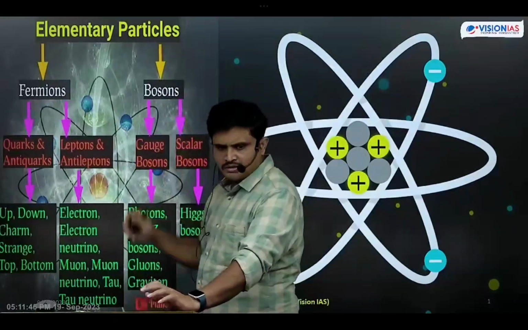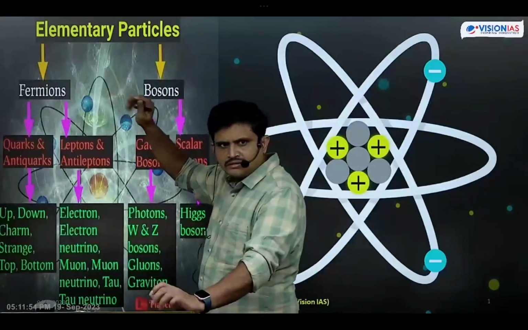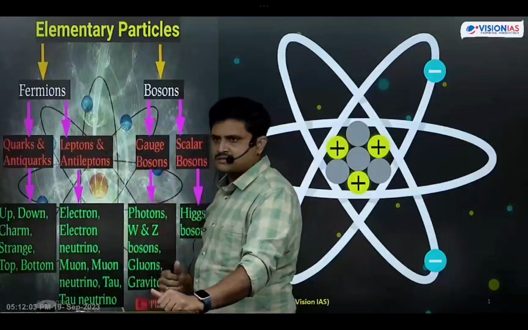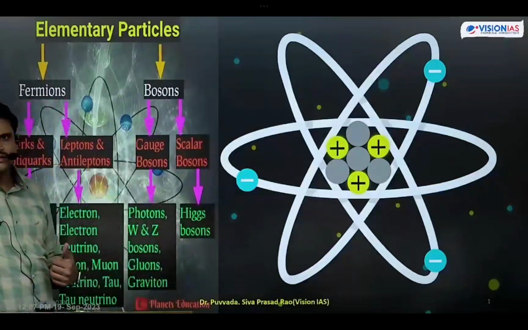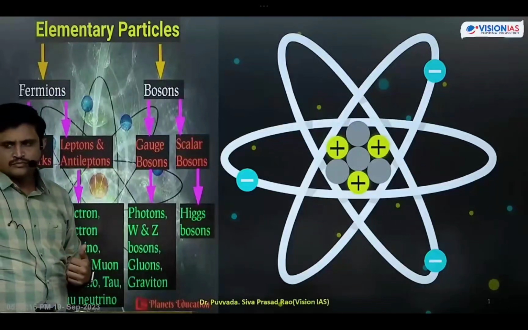Just listen once. Stop writing there. Complete writing fermions and bosons. So in nature there are two types of fundamental particles. One is fermions, the next one is bosons. Fermions are the mass carriers. They carry the mass. Mass is nothing but quantity of energy. Next, bosons are the force carriers.